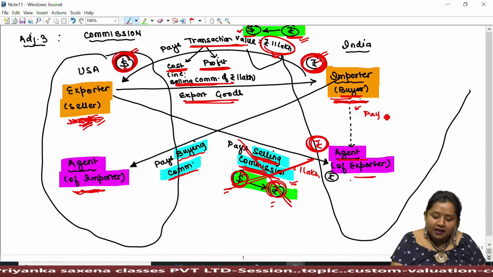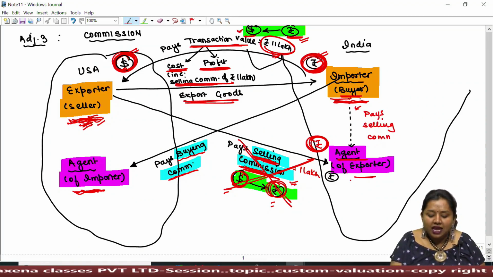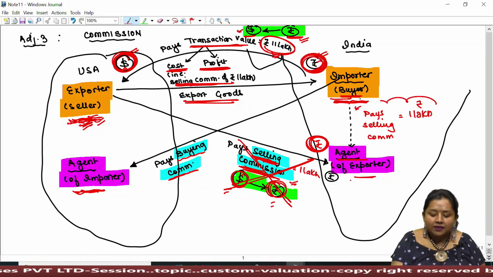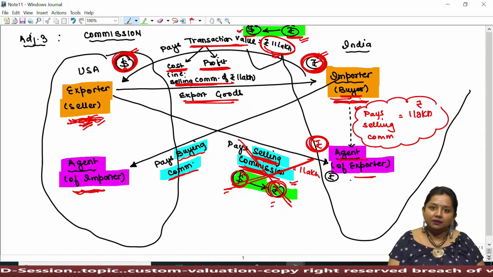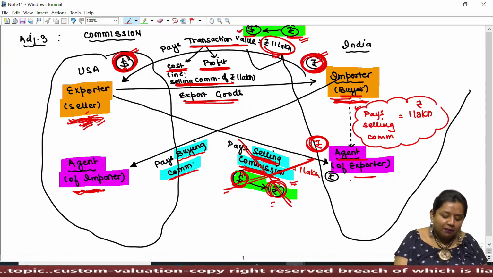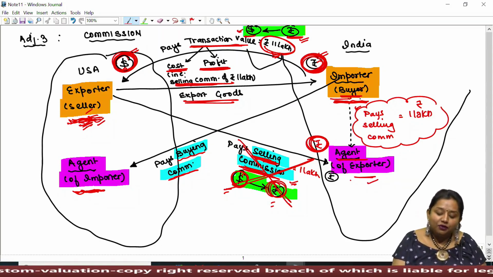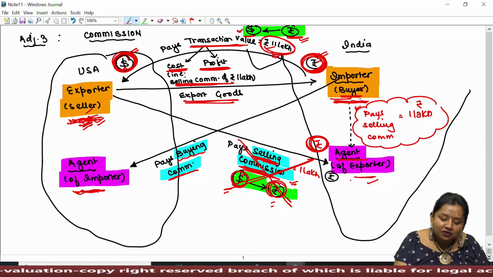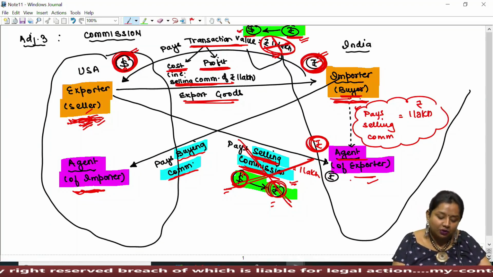The importer can pay selling commission to the agent of the exporter located in India in Indian rupees on behalf of the exporter himself. And since the importer is making payment on behalf of the exporter to his agent, obviously the importer shall reduce the transaction value to be paid by him to the exporter by such amount.